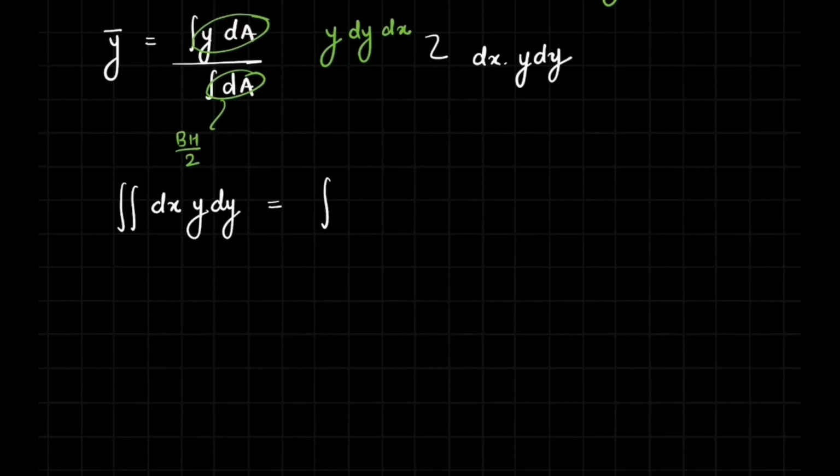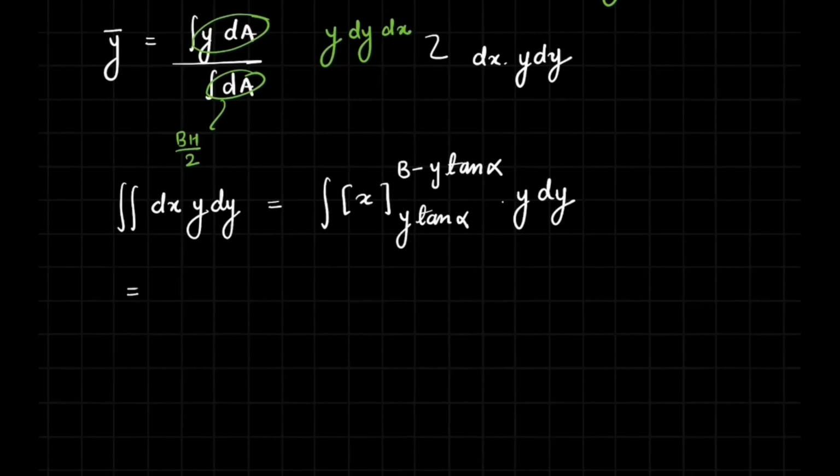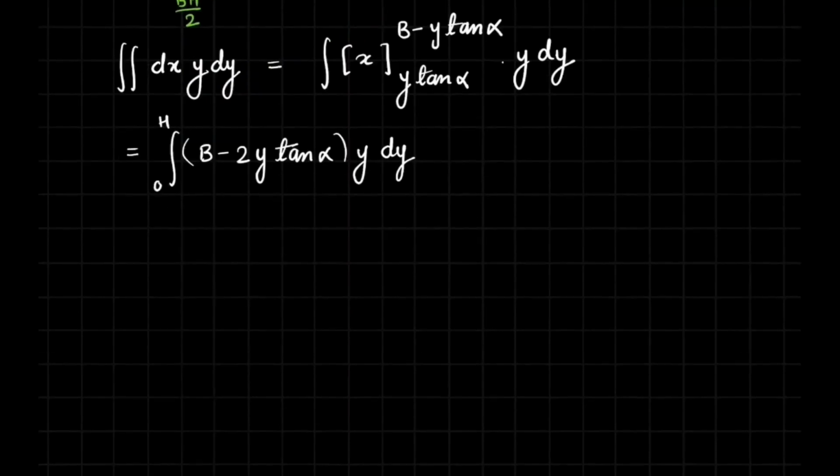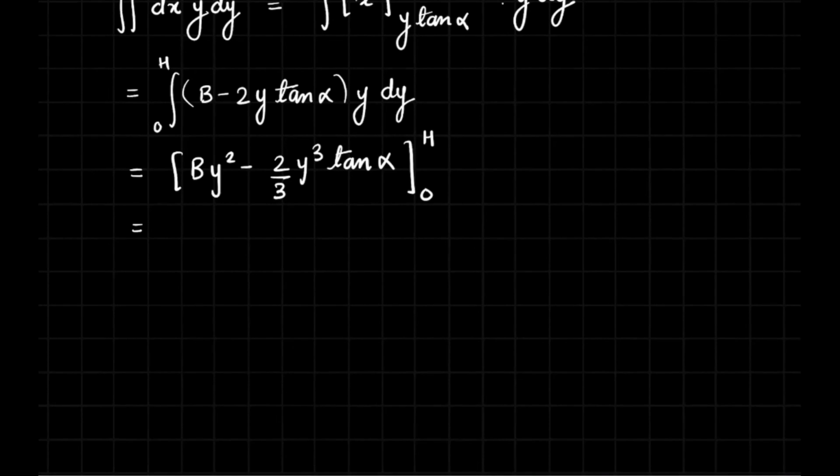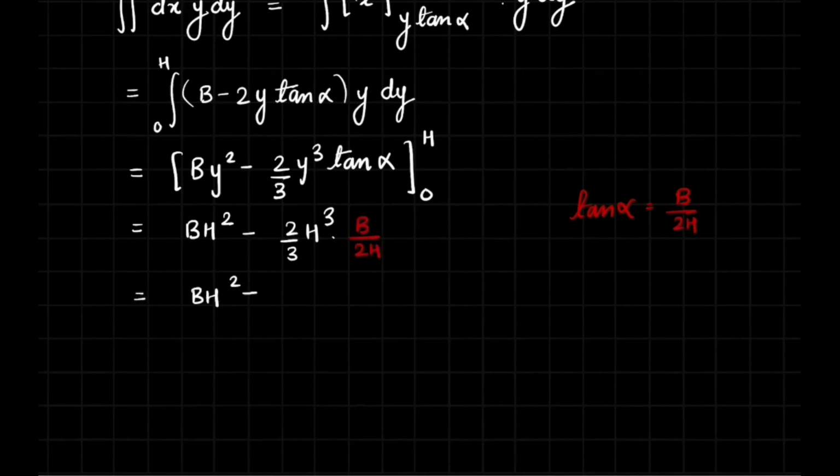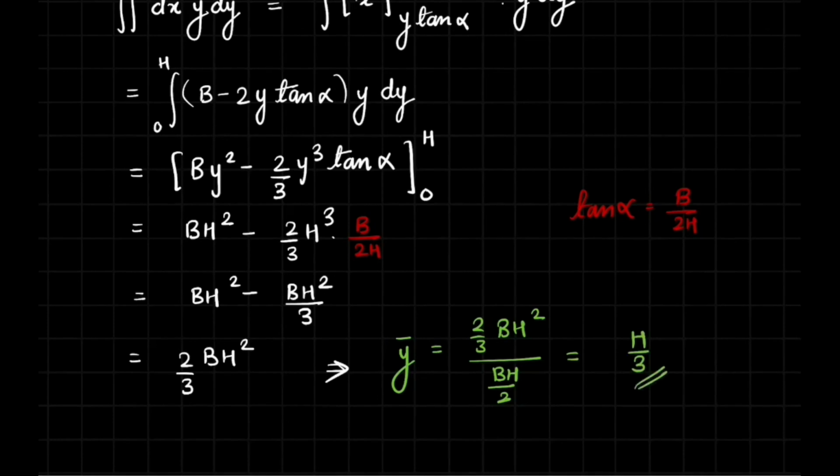So the numerator is given by integral of y dA, or the double integral of y dx dy, and we first calculate the value of integral dx within the limits y tan alpha and b minus y tan alpha, and we substitute it back to this expression, double integral dx dy into y, and integrate with respect to y between the limits 0 and h, and finally we get y bar is equal to h by 3.